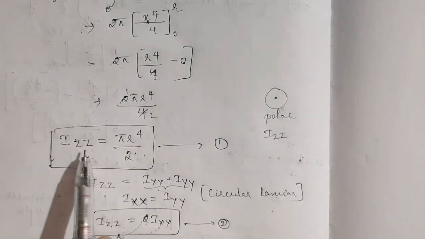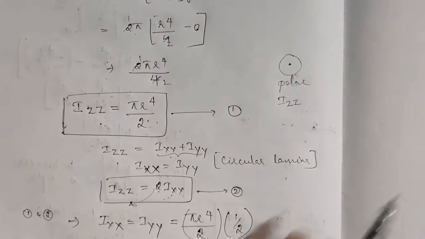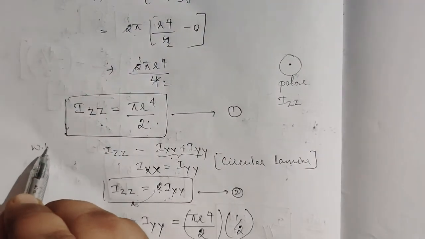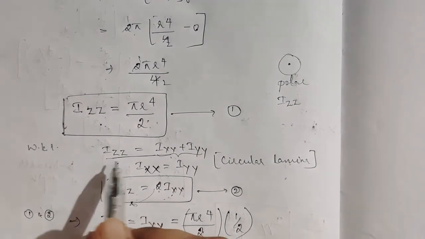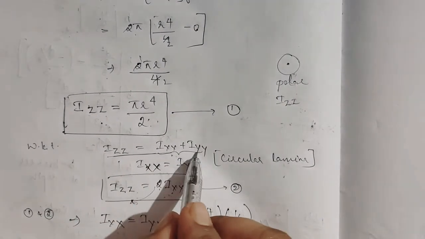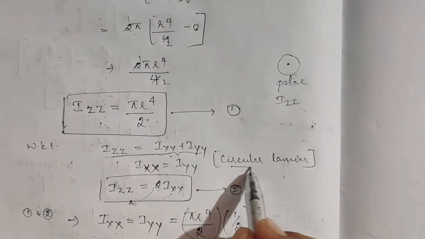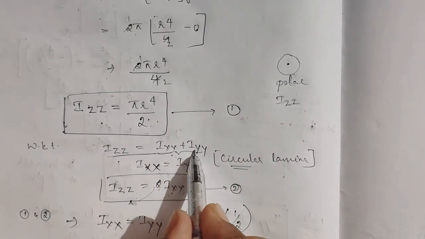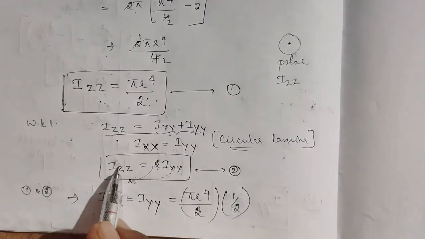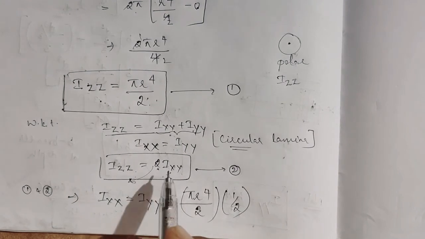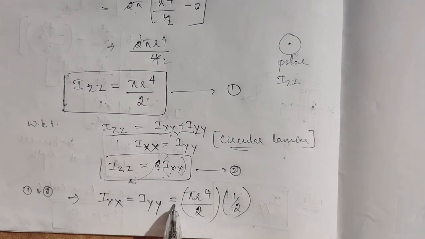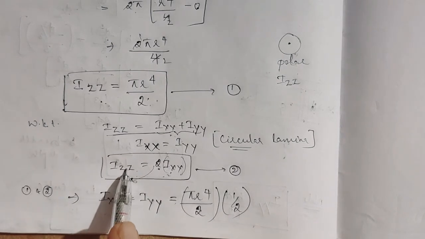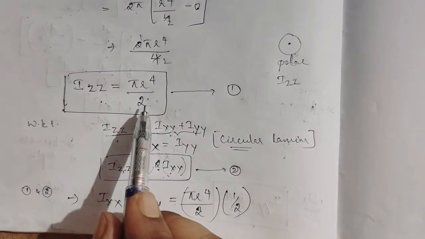We already learnt about the polar moment of inertia, that is Izz equal to Ixx plus Iyy. But here, as it is a circular lamina, Ixx is equal to Iyy, so I can write Izz is equal to 2 Ixx. So I'll retain this Ixx as it is. So what is the Izz? It is nothing but pi r to the power of 4 by 2.